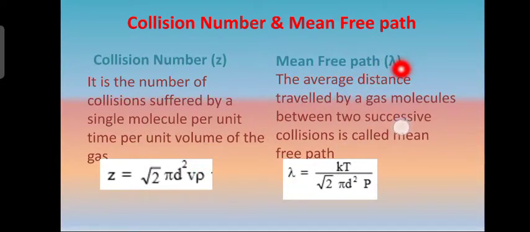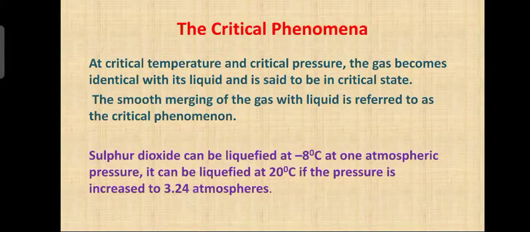Then what is mean free path? The average distance travelled by gas molecules between two successive collisions is called mean free path. How do you represent it mathematically? Lambda is equal to kT divided by square root of 2 pi d squared into p. So, this is the formula to represent mean free path. Okay, next line.